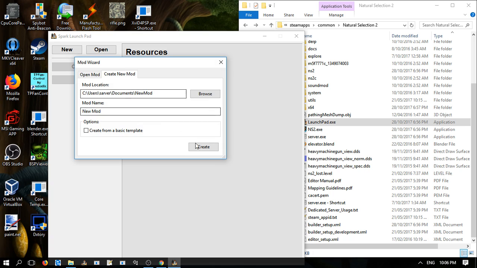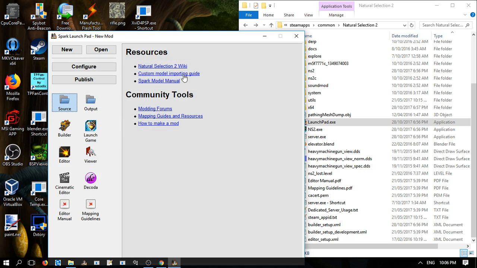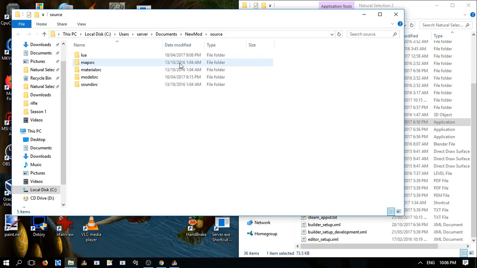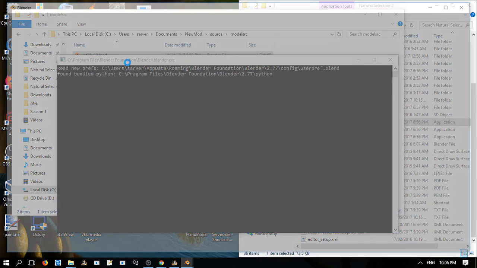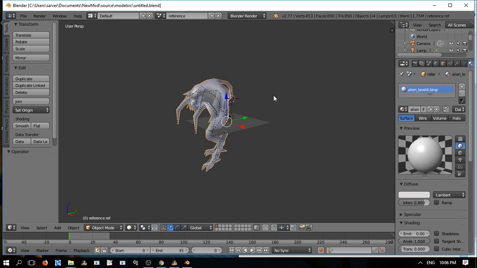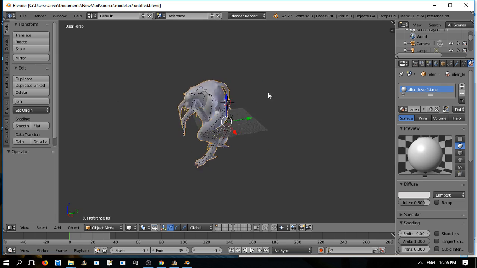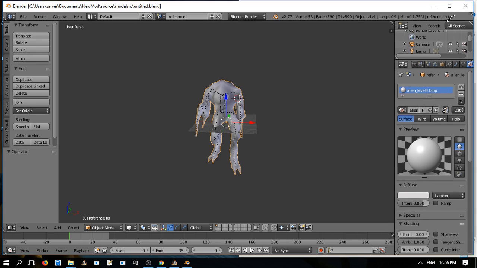New, create source file folder, rather. Model source. Oh, what is this? Oh, well, that's pretty interesting. How did this get in here, I wonder?